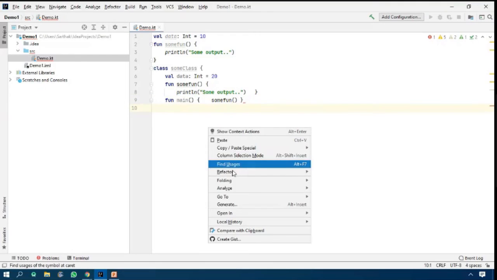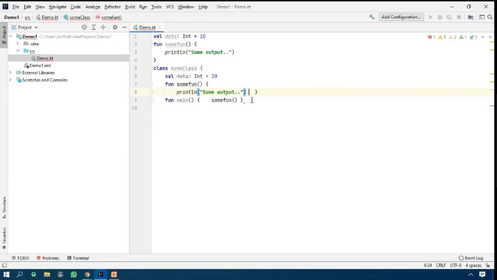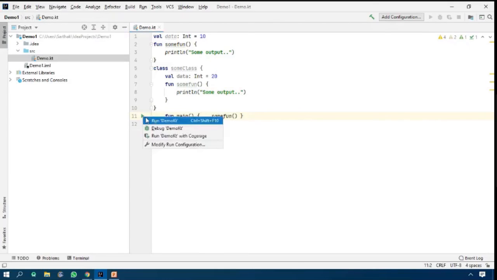So now it is okay. Here I am going to run this. Is there any error? Yes, there is an error, from class is there. This is finished. Okay. So see here, when there is a main function, your play button will be there. That means you can execute this area. So I'm just going to click on it and run demo.kt.